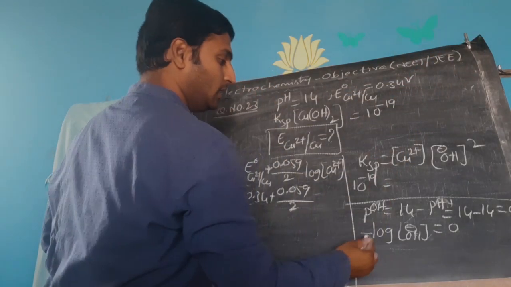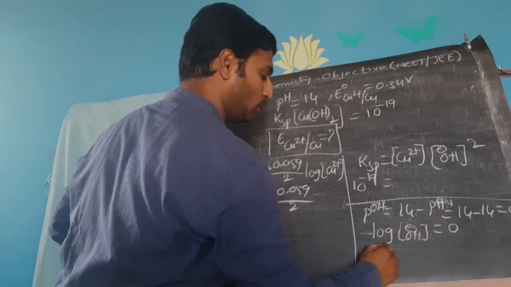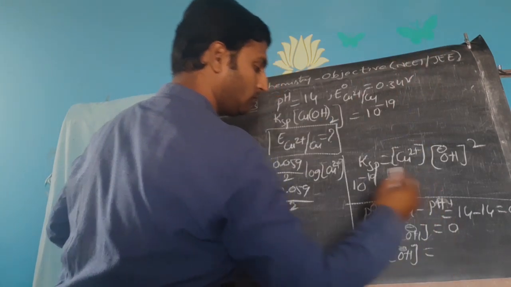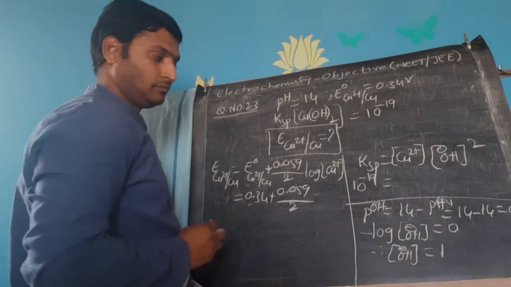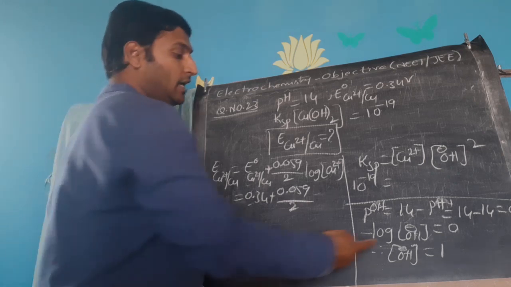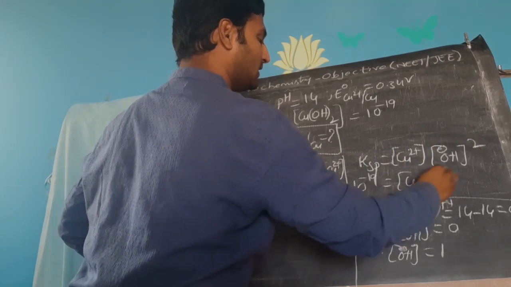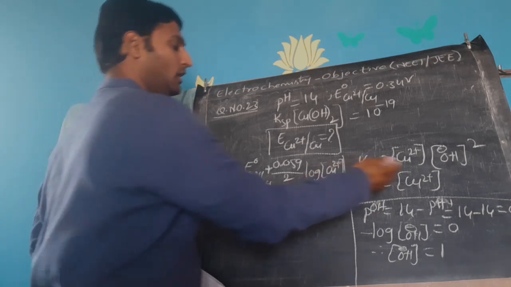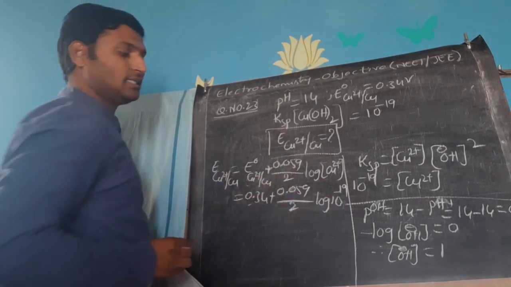Therefore, negative logarithm of OH minus concentration is 0. Therefore, OH minus concentration is 1. You can get from the expression, OH minus concentration is 1. Since OH minus concentration is 1, 1 squared is 1, so copper ions concentration is nothing but 10 power minus 19. So simple that is. Now you have got 10 power minus 19 to be substituted here. Log of 10 power minus 19.